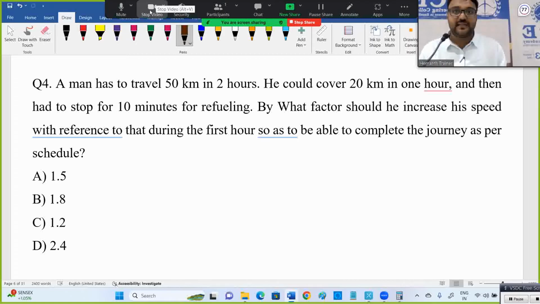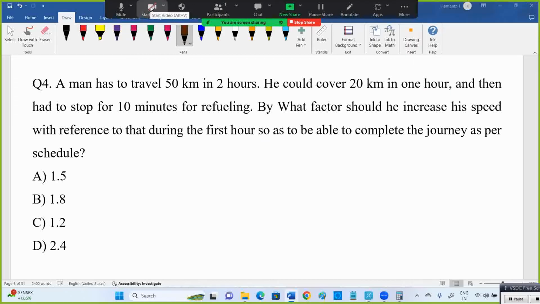Now you can add one more topic, time and distance. Everyone try this once. The first paper will take more time as we are analyzing all those things. So from the second paper onwards, it will be a bit faster.